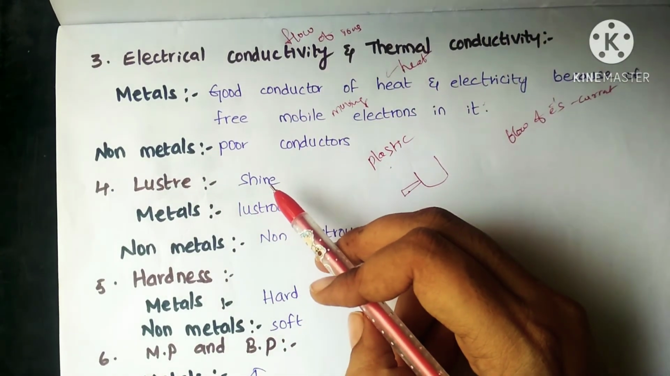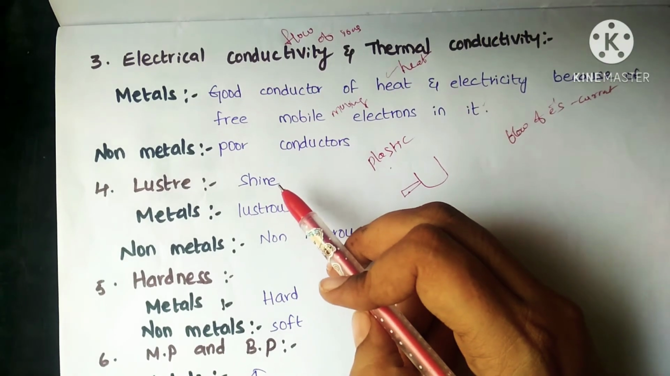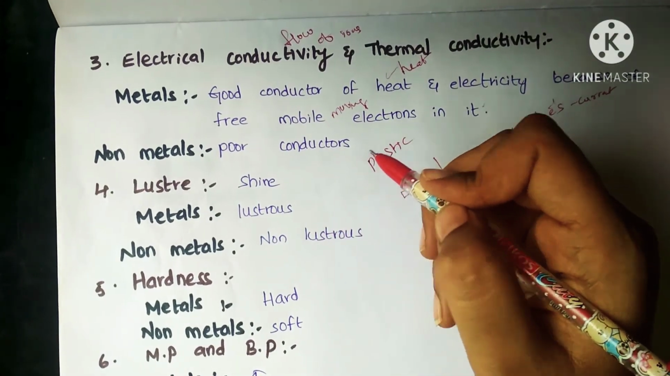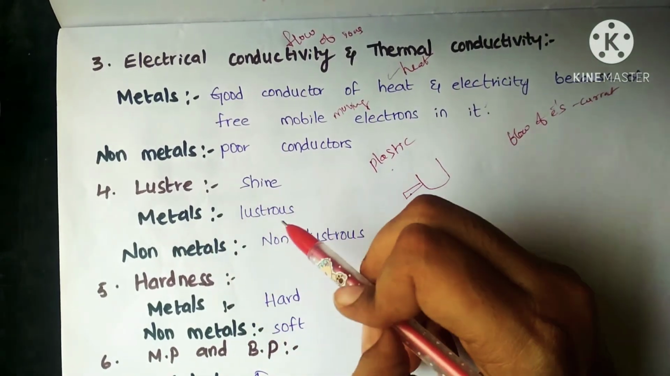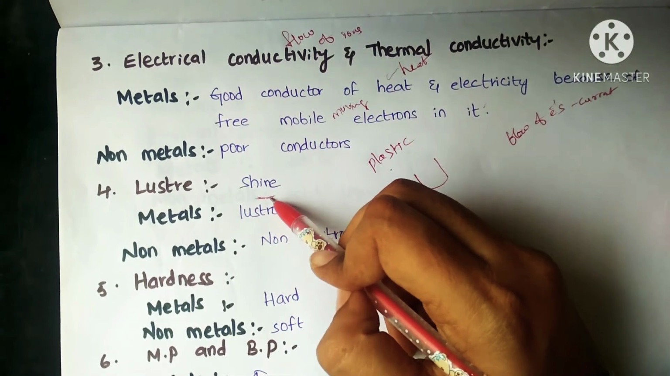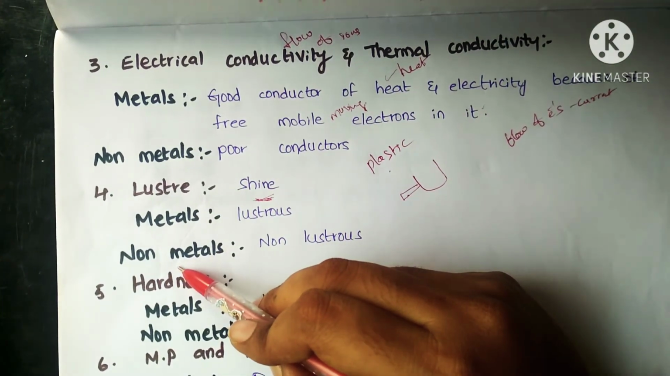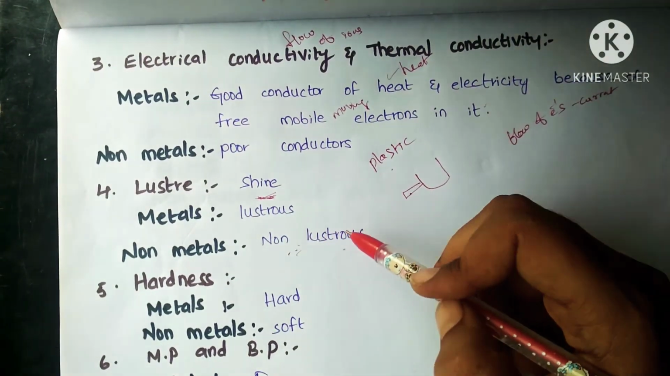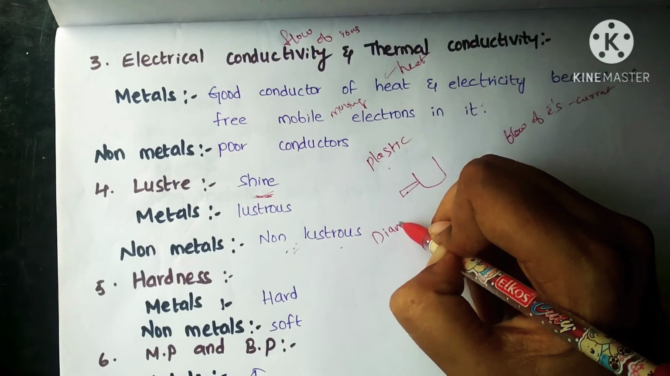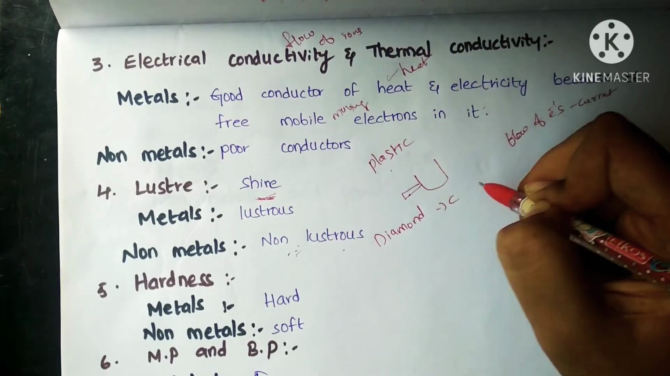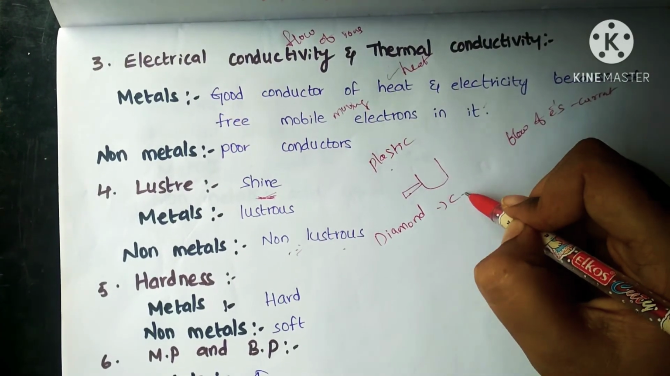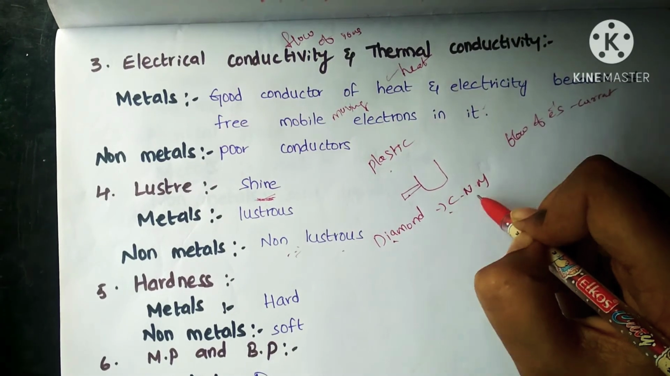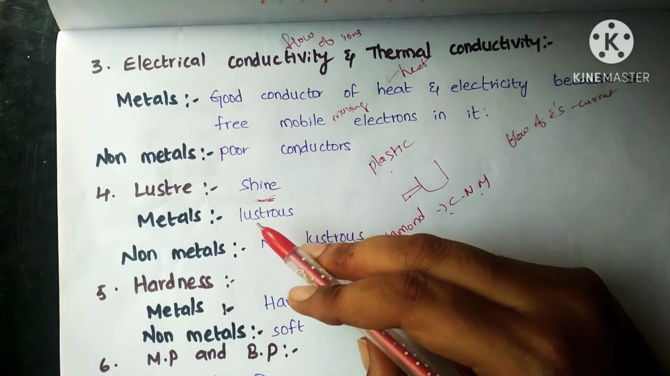Next, coming to the luster. Luster is nothing but the property of shining, so brightness. You can see the metals have lustrous property. If you take gold or silver, whatever it may be, these metals are lustrous in nature, with shining property. But if you take non-metals, they are not at all shining. They won't shine, but there is still an exception. If you take diamond, diamond is nothing but an allotropic form of carbon. Carbon is a non-metal. So in fact, diamond, which is an allotropic form of carbon, which is a non-metal, has lustrous property.